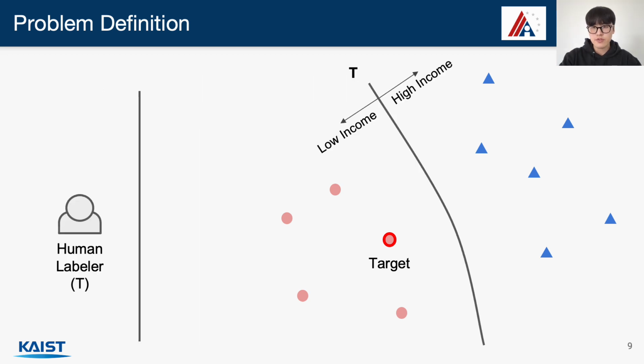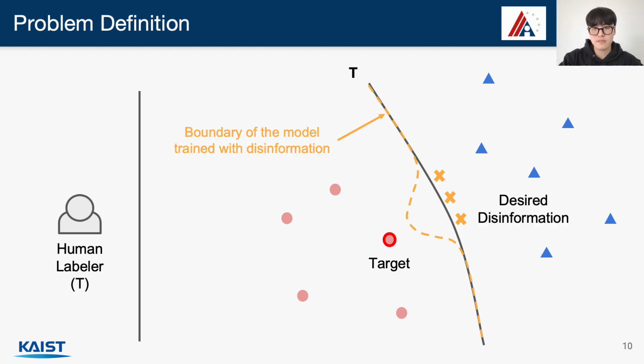In order to construct the training data, a human labeler could be used to label each data point, as in this figure. The human labeler will effectively have a decision boundary like the one shown here. Let's assume we know this decision boundary for now.